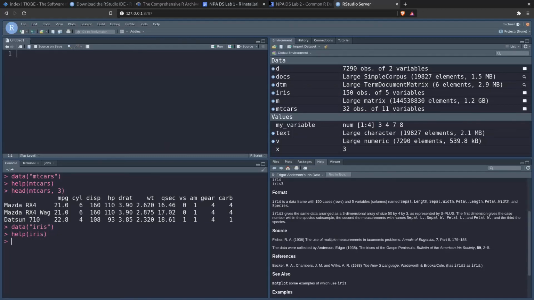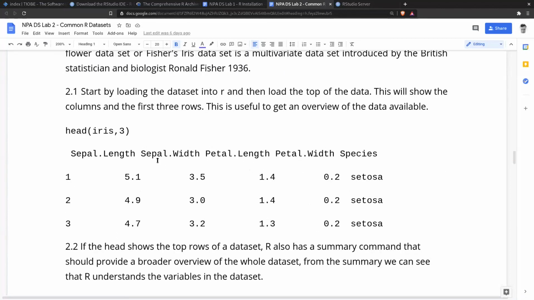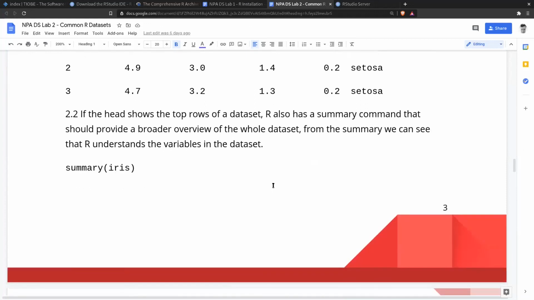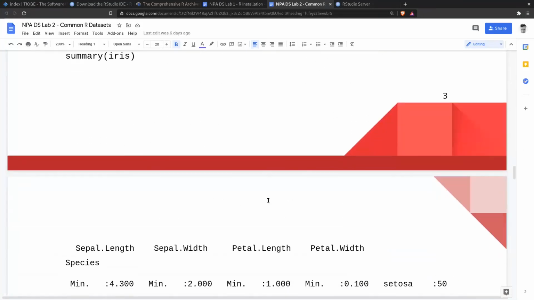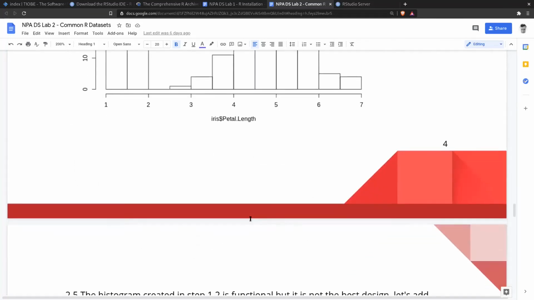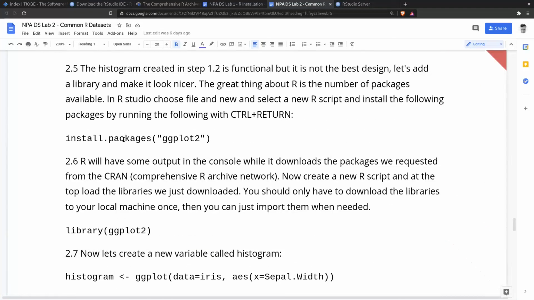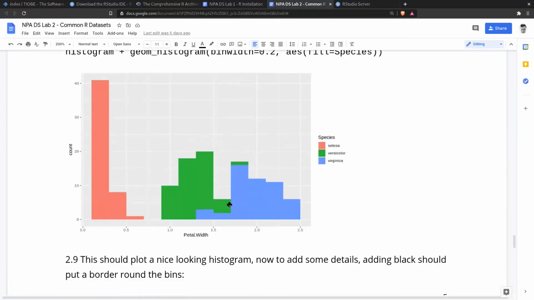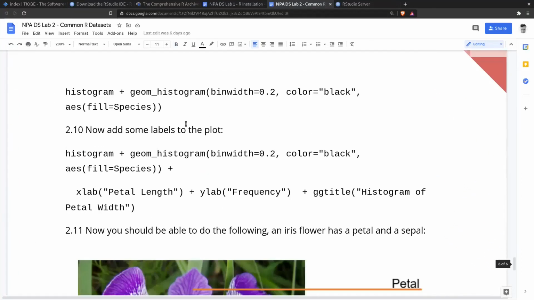So the latter part of the lab is just looking at some stuff in summary about the iris dataset. And then what we're going to do is create a histogram, and look at how we install a package called ggplot2. This is a famous plotting package. And then we're going to create some of these plots here.